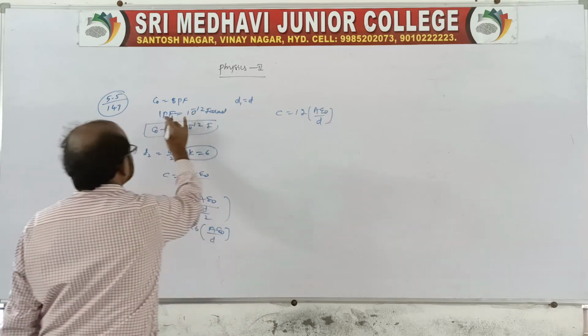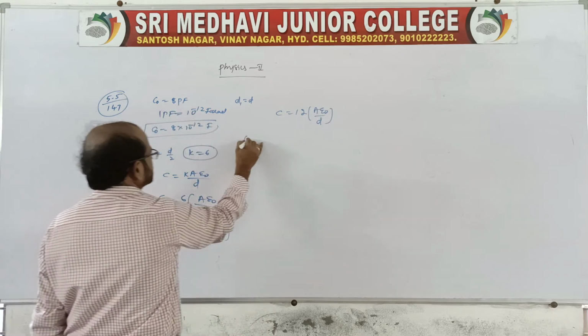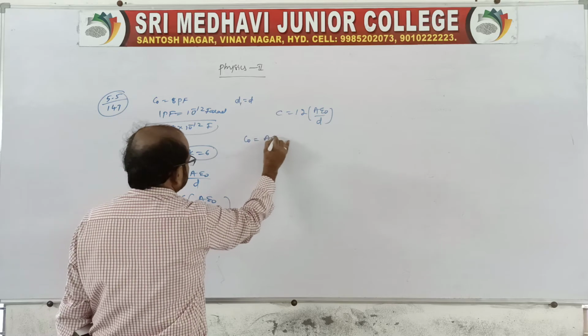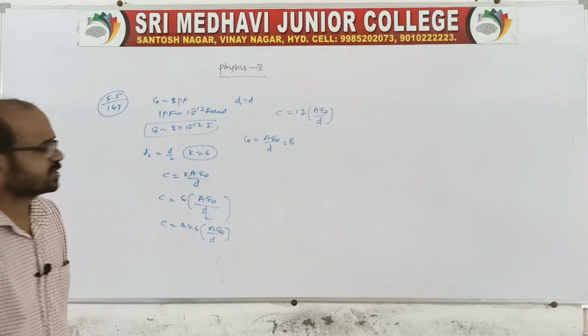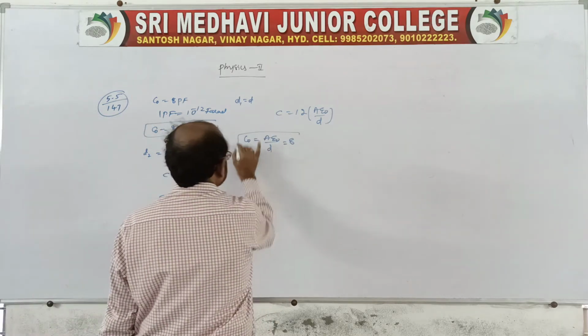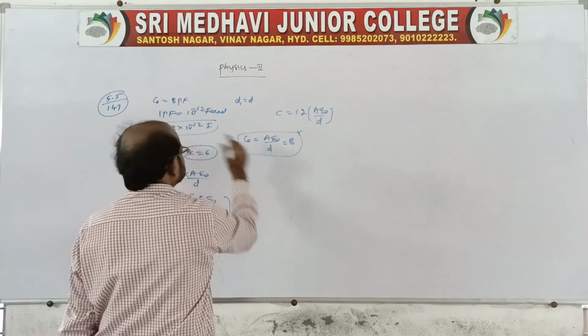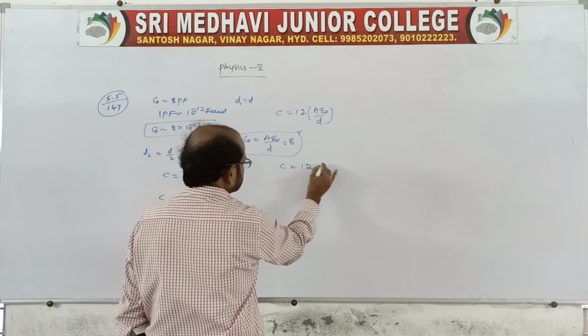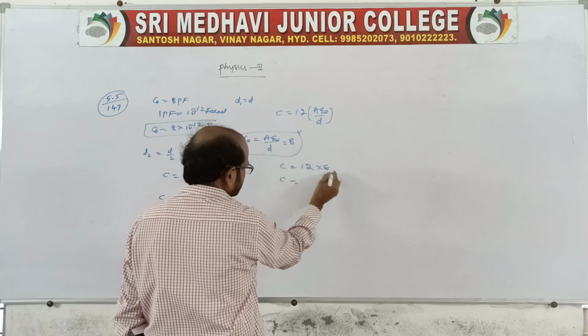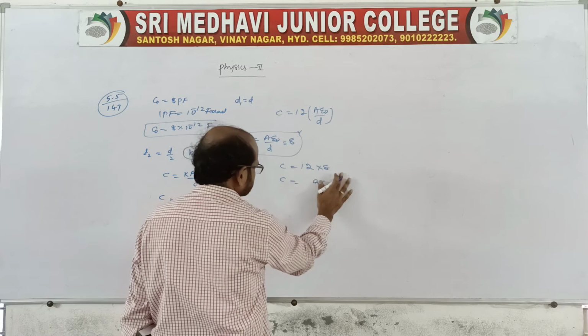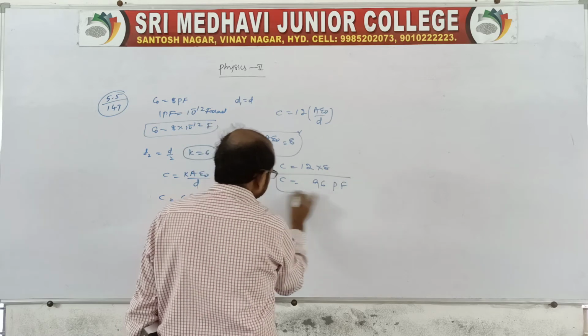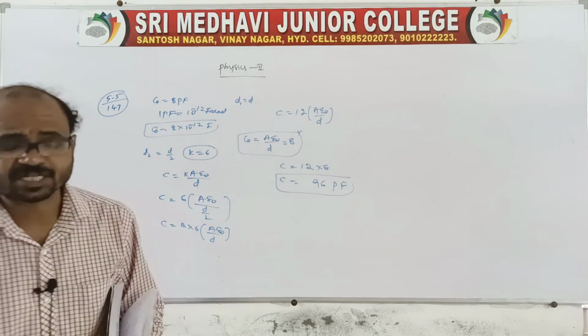A epsilon naught by D is nothing but C naught, because it is air filled. For air it is given as 8 pF. So C is equal to 12 into 8, which is 96 pF. This will be the value when a dielectric is introduced.